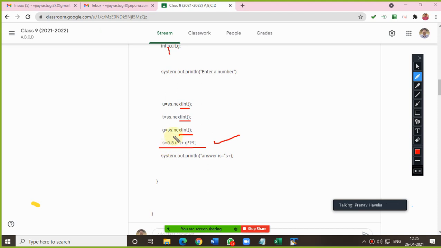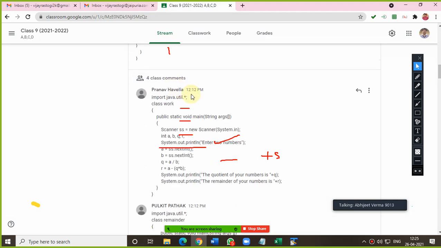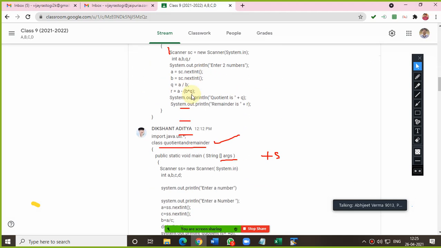Now one more thing, Dikshant, please look here. This should be plus S, not S plus. Am I clear? Yes, sir. Please do the required correction.